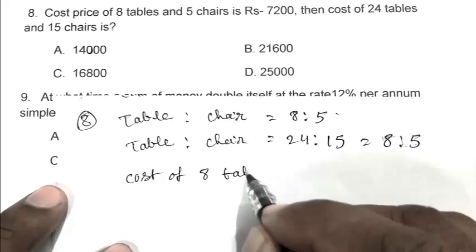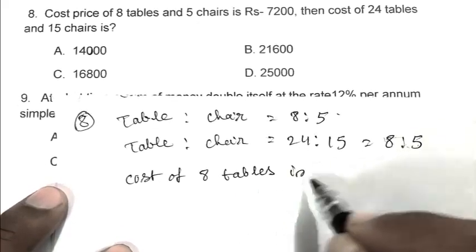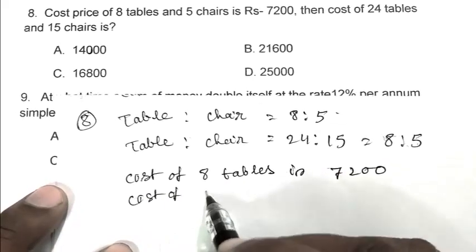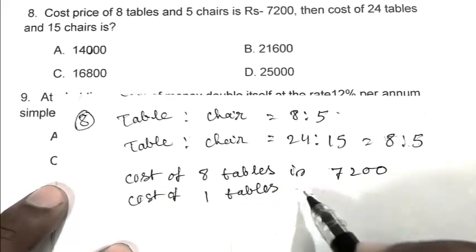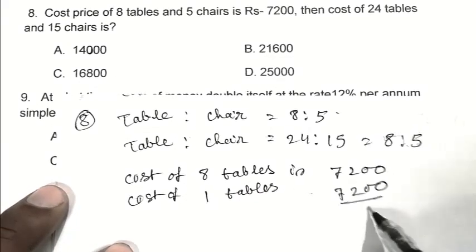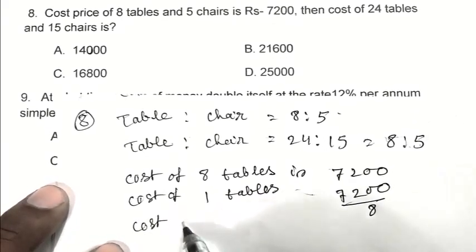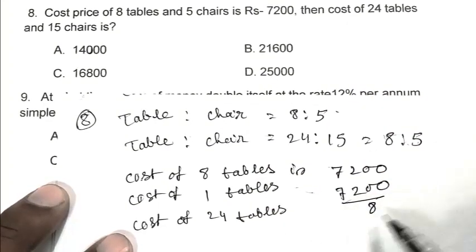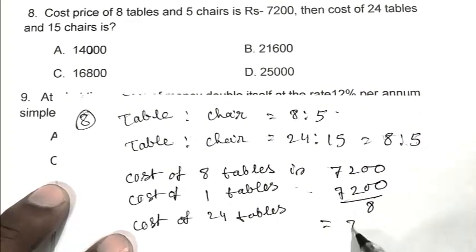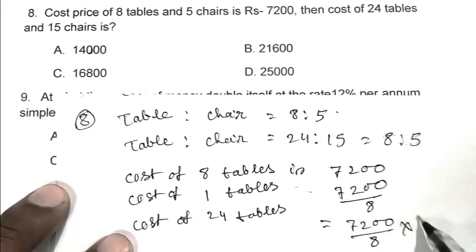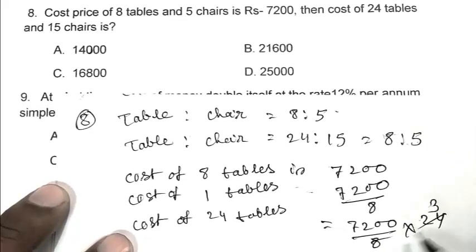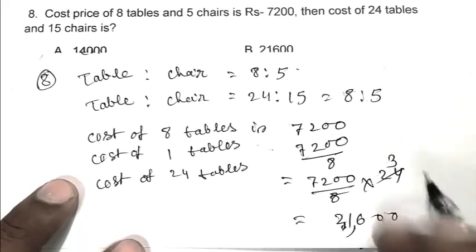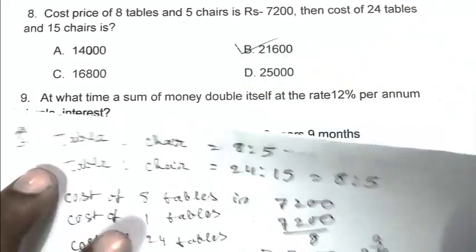So the cost of 8 tables is 7200. The cost of 1 table is 7200 by 8, and the cost of 24 tables is 7200 by 8 into 24, that is 21,600. So B is the right answer.